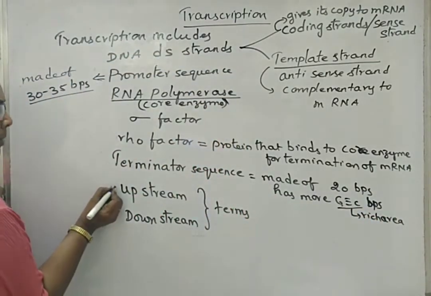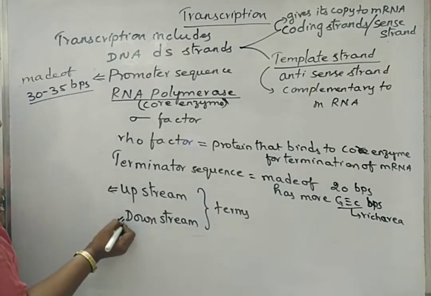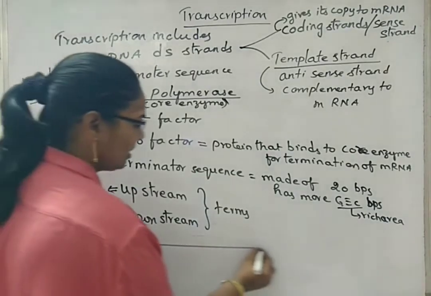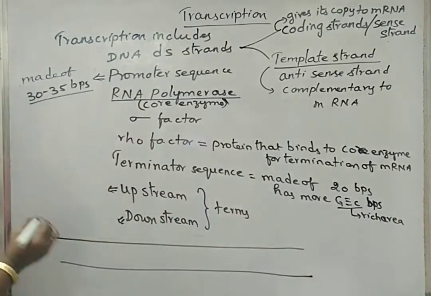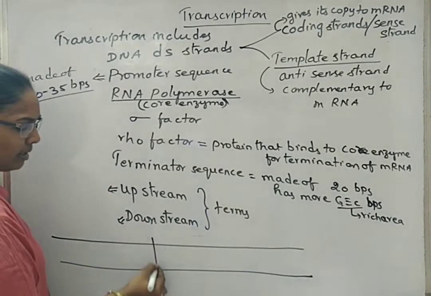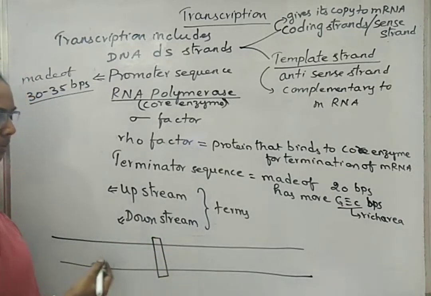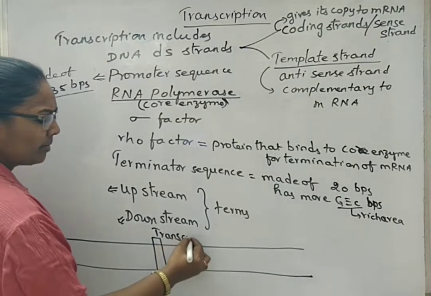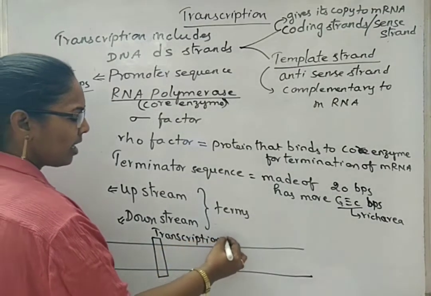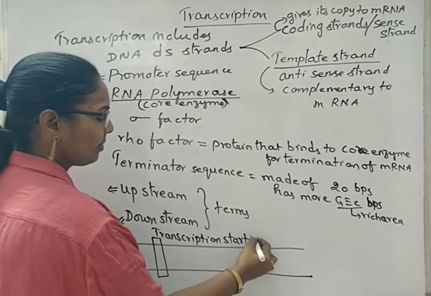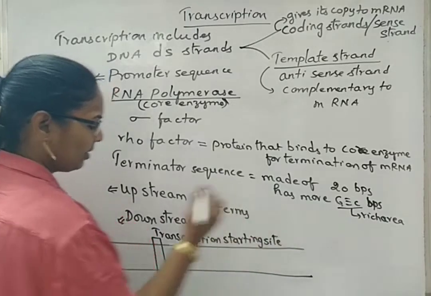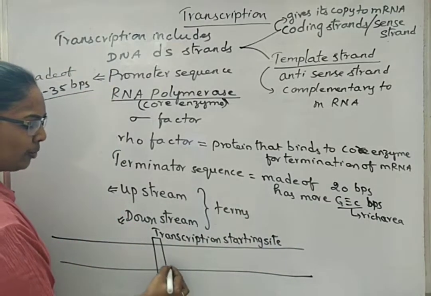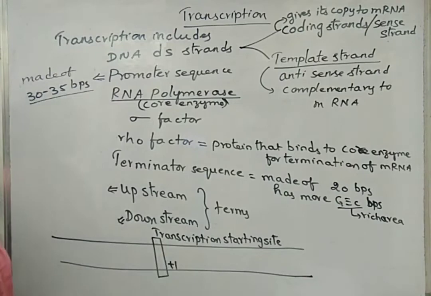Now, what is meant by upstream and downstream? If this is the area where mRNA is synthesized or transcription happens, suppose this location is the initiation place for mRNA, meaning the transcription starting site. We code this one with the numerical +1, because here there is no existence of an RNA primer.